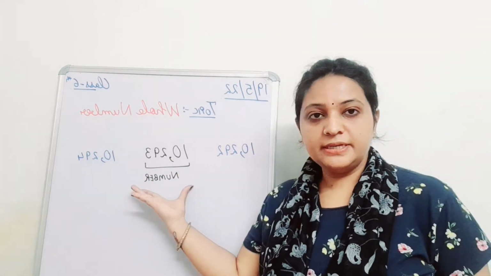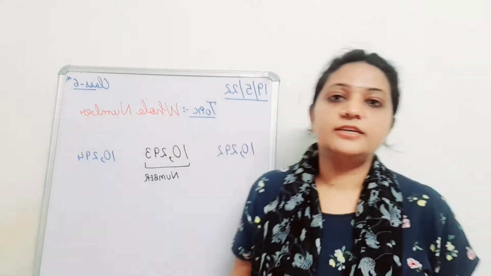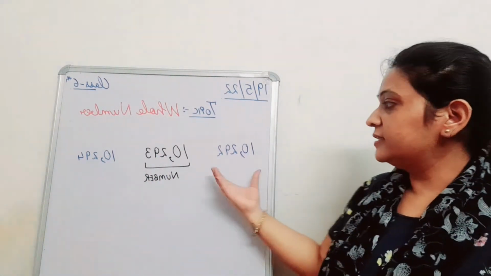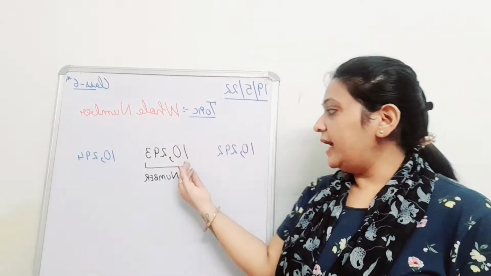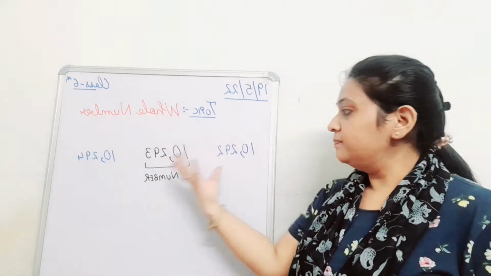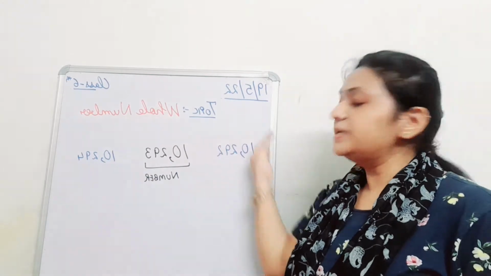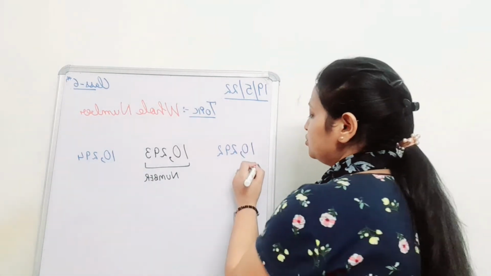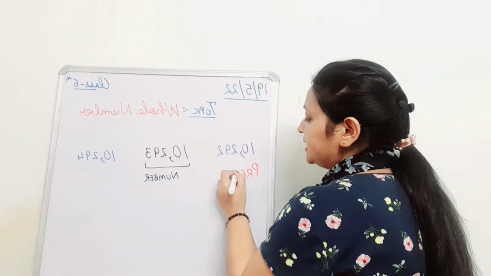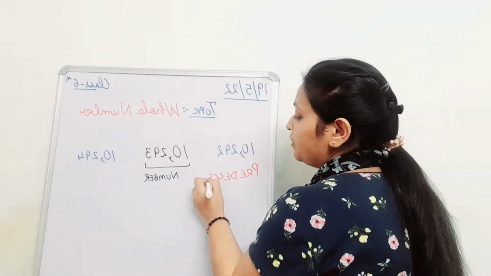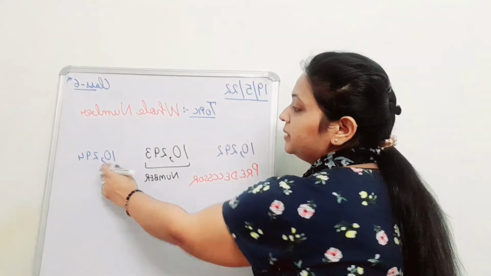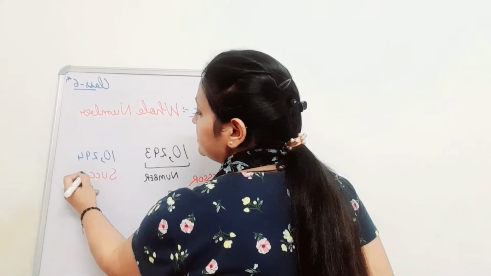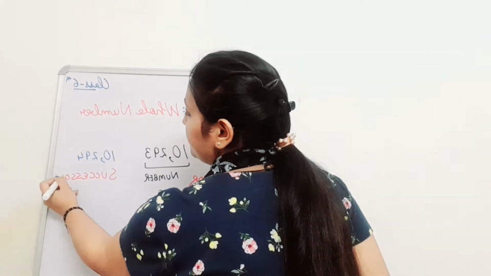So this is the number, and you have to tell me which is the successor and which is the predecessor among these two numbers. This is the number and this is the number before the given number. So is this the predecessor or successor? Yes, very good, students. This is the predecessor. What about this number? Very good. This is the successor. I hope this concept is understood by everyone.